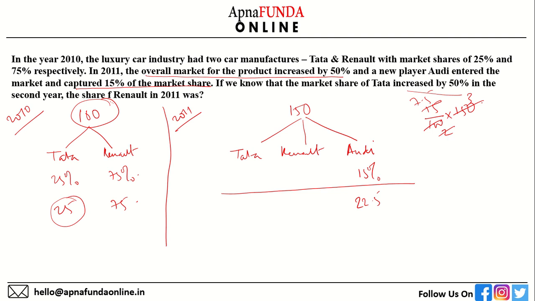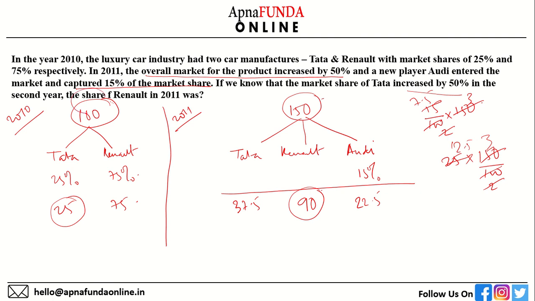If we know that the market share of Tata increased by 50%, so his previous market share was 25, now it has been increased by 50. That means on 25, we'll add another 50%. This will be 37.5. So if this is 22.5 and this is 37.5, then what is Renault? So Renault will be 150 minus 22.5 plus 37.5. That will give me 90. So Renault is 90 out of the total of 150.